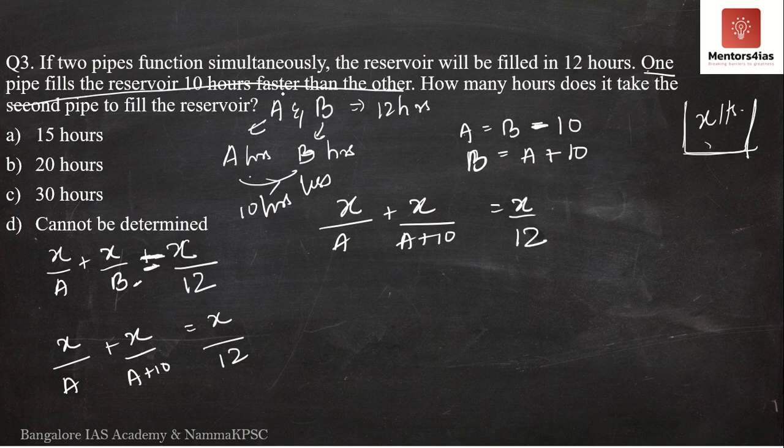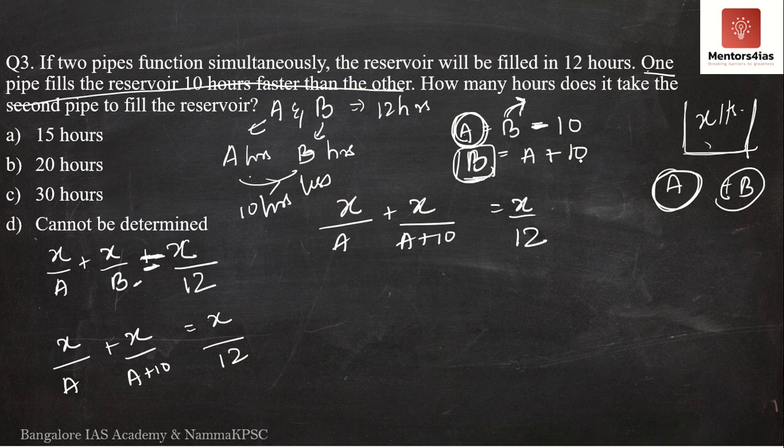Now the question is actually asking for the time taken by B, so we should have substituted A as B minus 10. Then we would have directly found the value of B and not A first. Since I have substituted for B, I will first determine the value of A, and then I should be able to determine B. Here it does not take much time, since B is nothing but A plus 10.